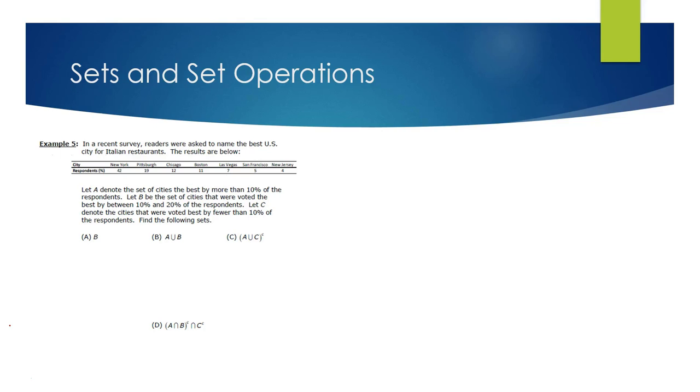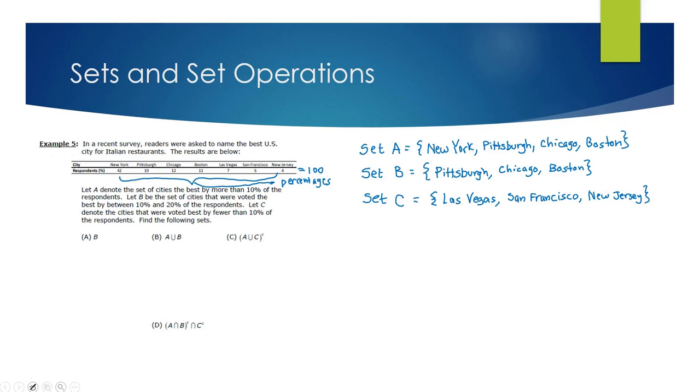All right. So, as you went through this, they defined what these were. As you look at this more carefully, you could see that there was 100 in here, so these are actually percentages as well. There were 100 people asked. So when 42 of the respondents were asked, these are the percentages. So set A would be those who had more than 10% of the respondents. So New York, Pittsburgh, Chicago, and Boston were those that fell in that category.